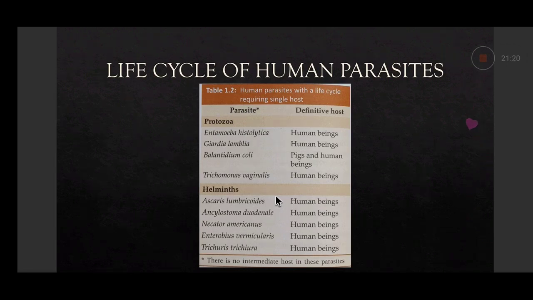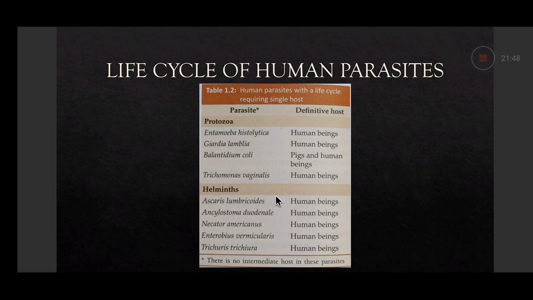These parasites can complete their life cycle in a single host or more than one host. In a single host, or maybe two hosts, or maybe three hosts to complete their life cycle. This is the list of human parasites with a life cycle requiring a single host. In protozoa, Entamoeba histolytica: human being is a definitive host. Only a single host is there, the definitive host.